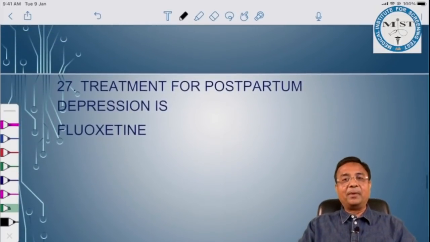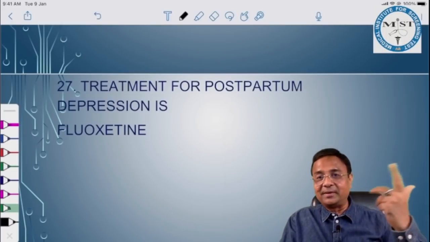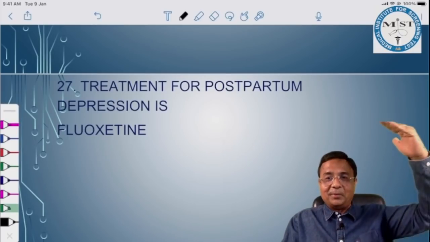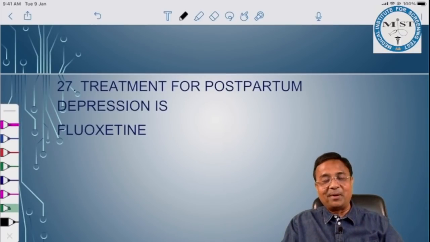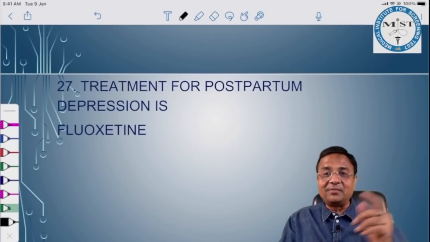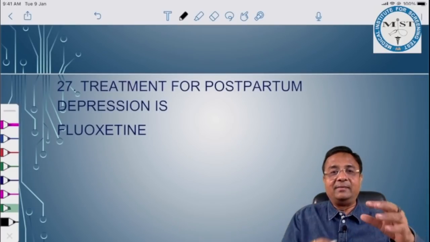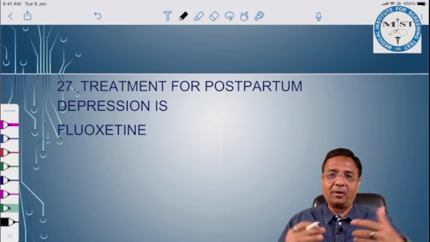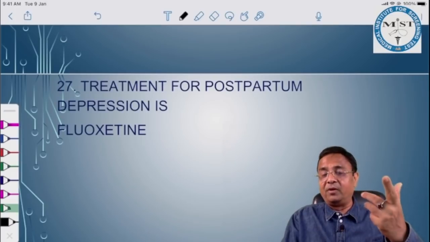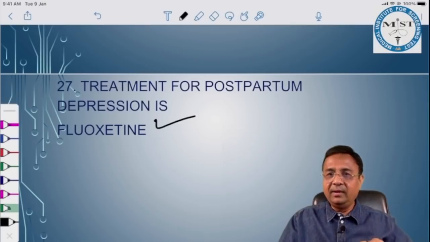Treatment for postpartum depression. You remember we discussed postpartum blues, postpartum psychosis and postpartum depression in our classes. Postpartum blues are usually in the first 10 days. They are due to sudden withdrawal of estrogen and progesterone, so we just need to reassure her. For postpartum depression, we give a selective serotonin reuptake inhibitor, that is fluoxetine. Many students were dicey whether fluoxetine was given in the options or not, but the best management for postpartum depression is fluoxetine. The most severe form is postpartum psychosis, for which antipsychotic drugs are given. For depression, SSRI, fluoxetine.